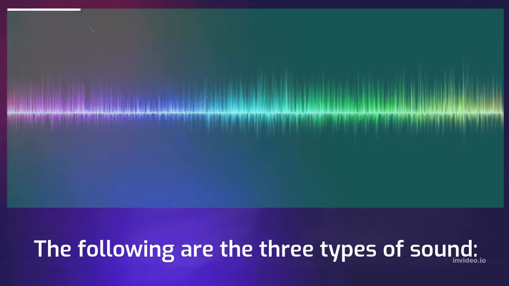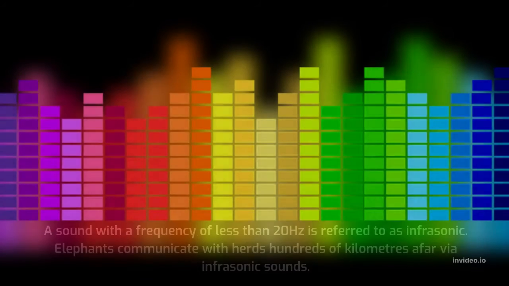The following are the three types of sound. A sound with a frequency of less than 20 Hz is referred to as infrasonic. Elephants communicate with herds hundreds of kilometers afar via infrasonic sounds.